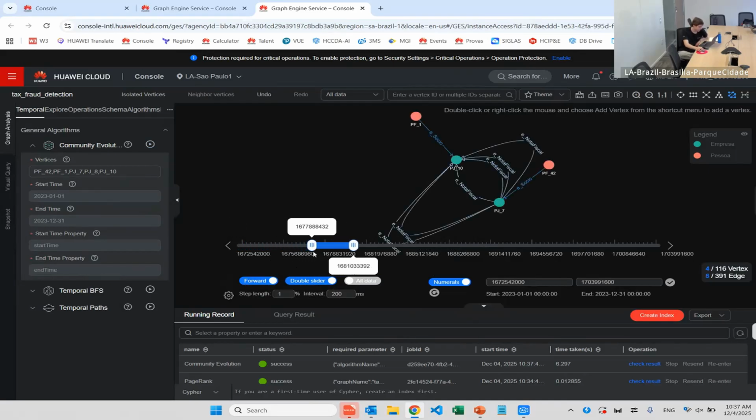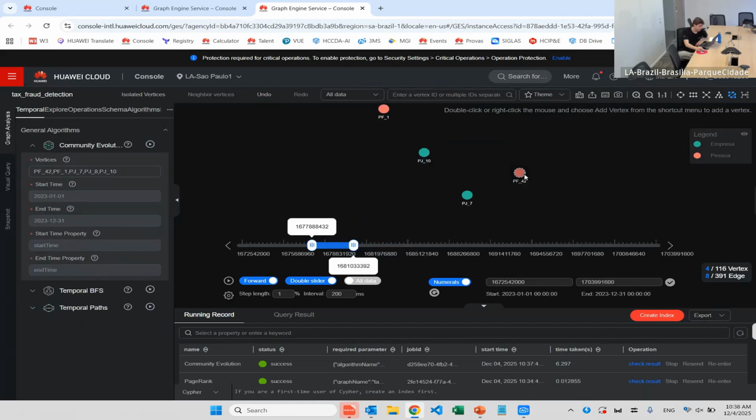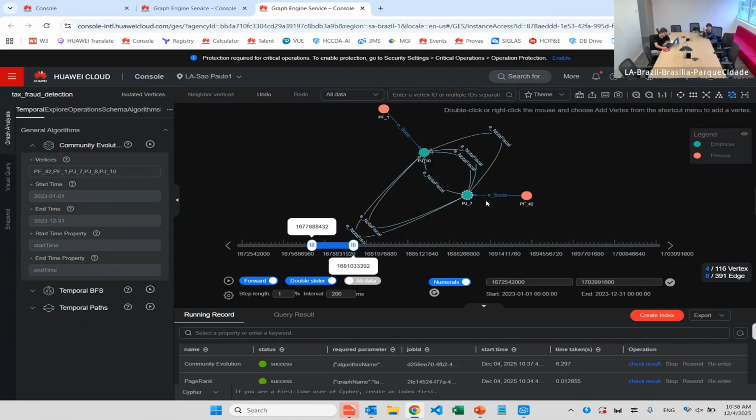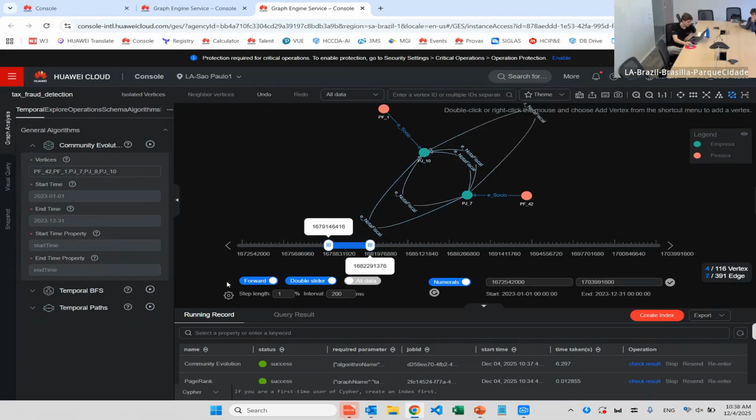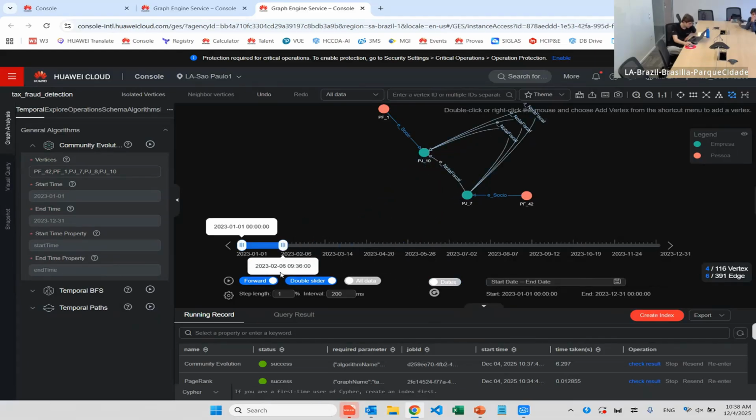I'm gonna stop. What we have the person 1 is a shareholder of company 10, and what we have here is that company 7 is issuing a lot of invoices to company 10. You can see it. It's according to the time, right? Let me change the date here. Okay, it restarted, but okay.